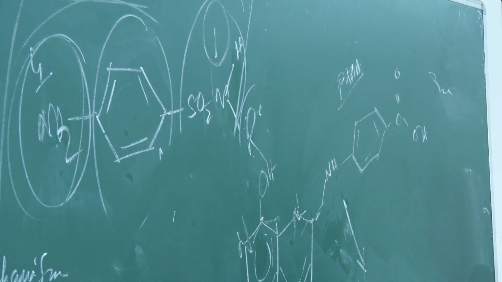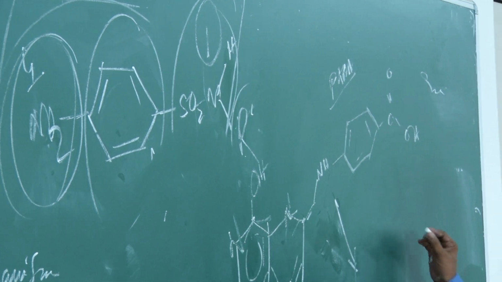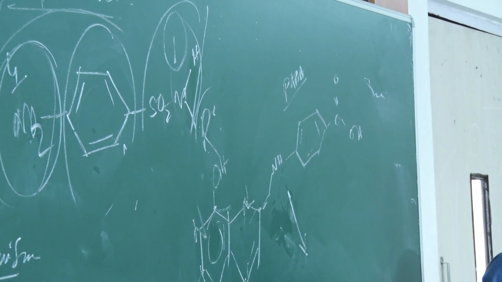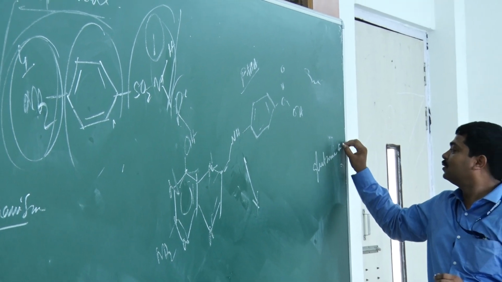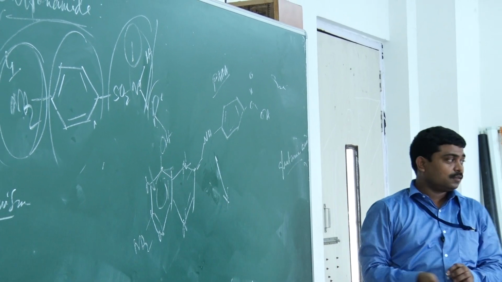This on treatment with glutamic acid, right? Glutamic acid is, what is that? It is an amino acid.